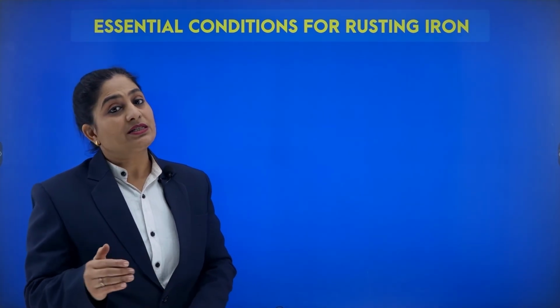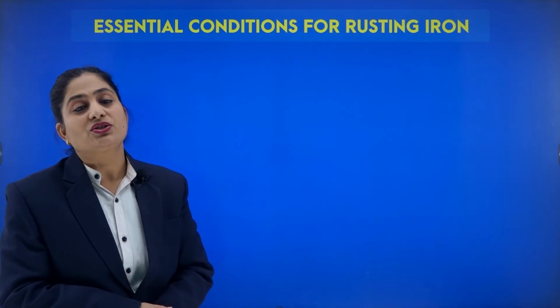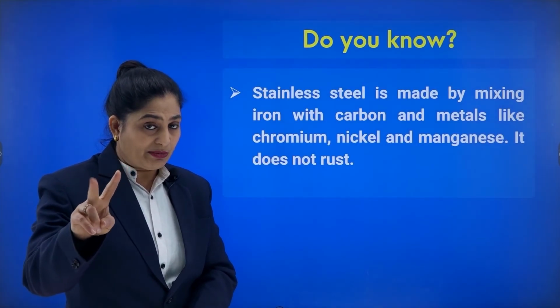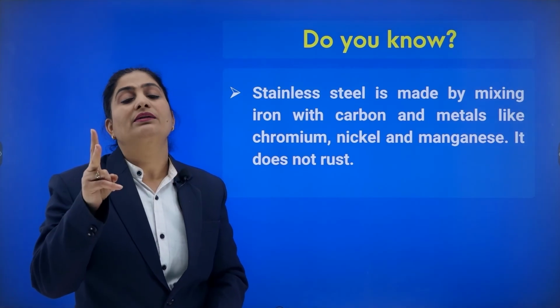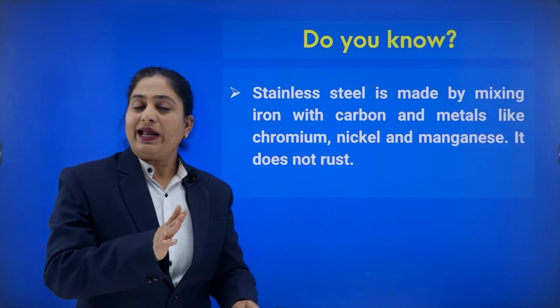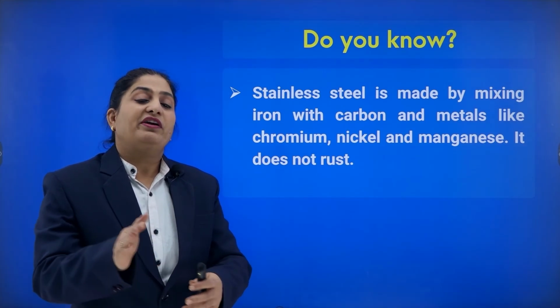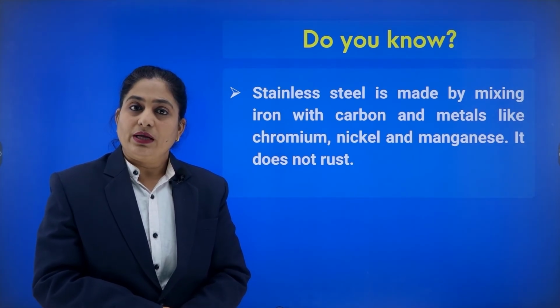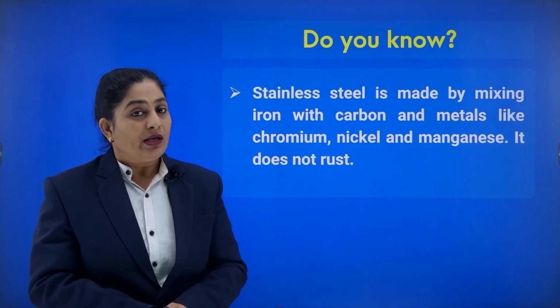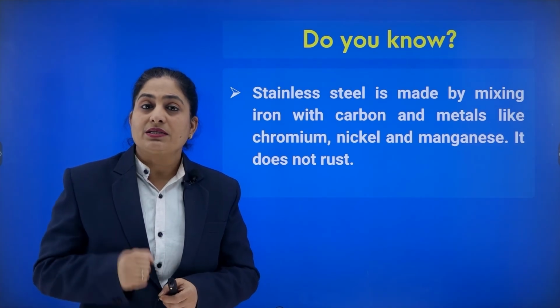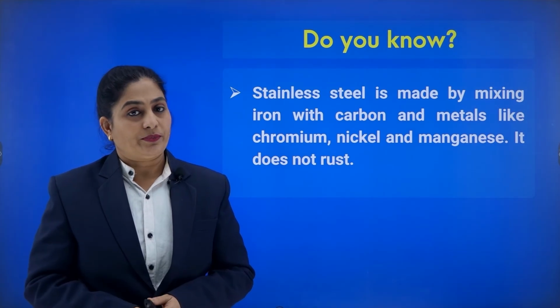Now, let us discuss again what the essential conditions for rusting of iron are. We have discussed that two conditions are important: one is oxygen and the other is water. By any means, if we do not allow either of these two, we can prevent iron from rusting. Now there is one more way by which we can prevent iron from rusting, and that is to convert it into an alloy.